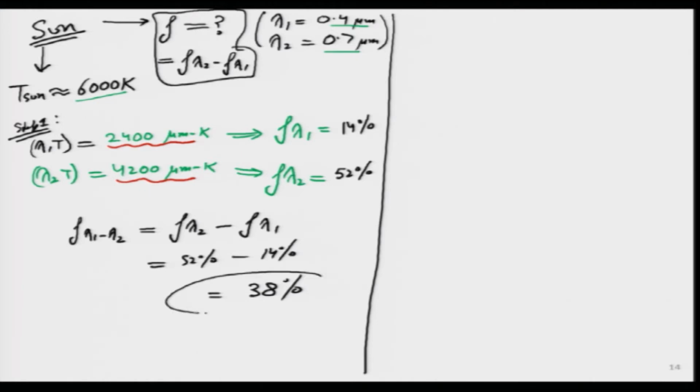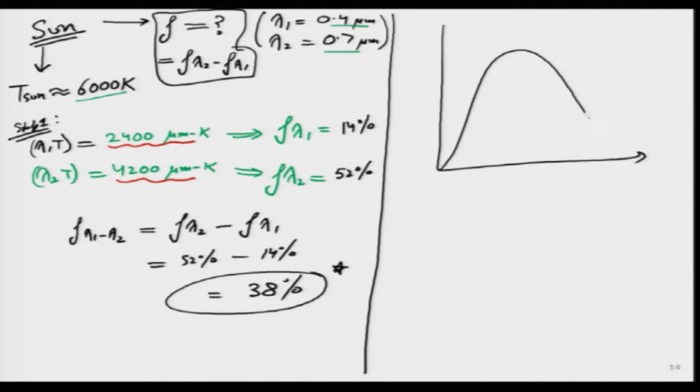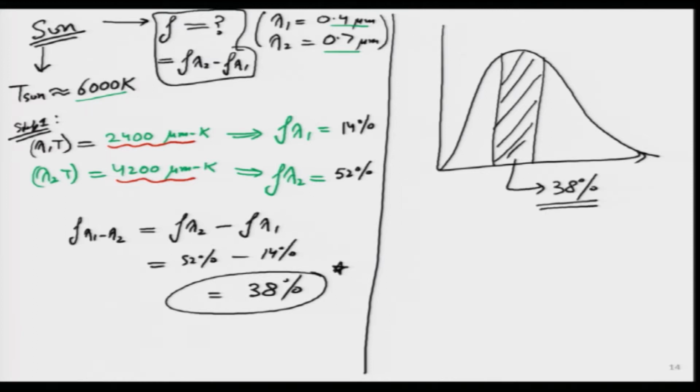So, this is the rough value that we have estimated: the visible spectrum coming from the sun just by itself contains almost 40% of the energy which is coming from the sun to planet Earth. In this particular small band from here to here, it contains about 38% of the energy coming from the sun, and that is very interesting.